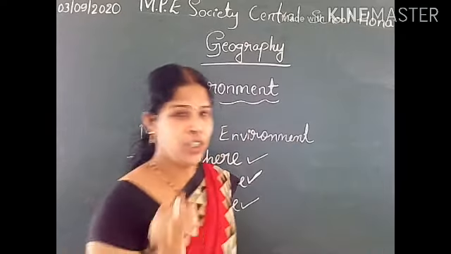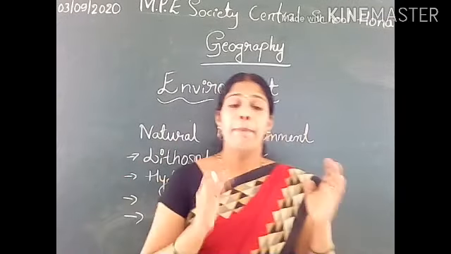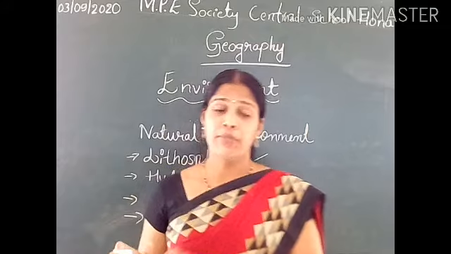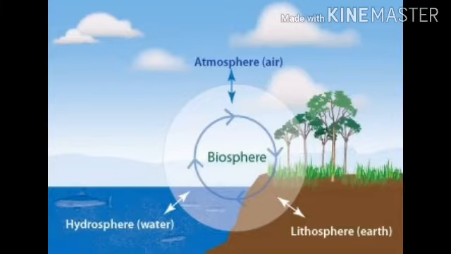Then the last one is the biosphere. Plant and animal kingdom together make the biosphere. Look at this picture. The biosphere is the narrow zone of the earth where land, water and air interact with each other to support life. All life makes up the biosphere.